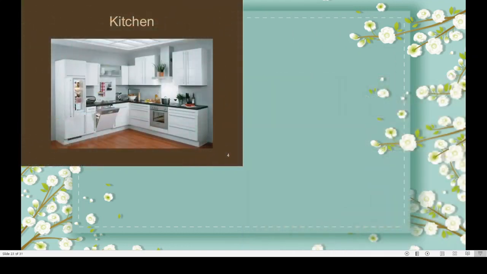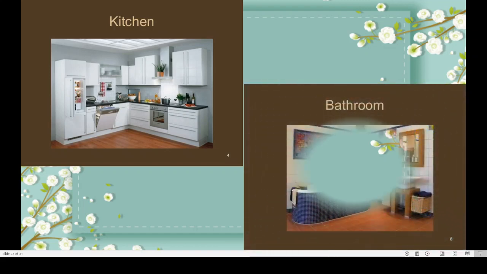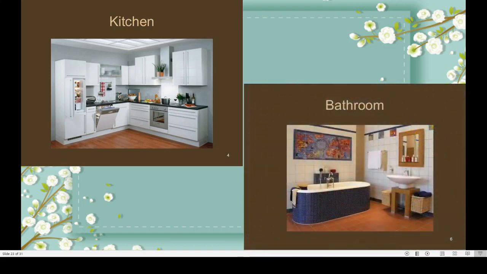Next is, this is our kitchen. Here our mother prepares food. Correct? And this is bathroom, where we take bath. It helps us to keep our body clean, isn't it? Here we saw different types of rooms inside our house. Okay.